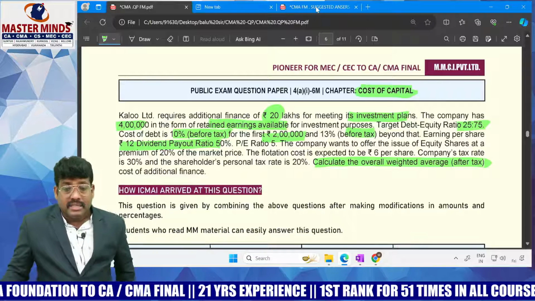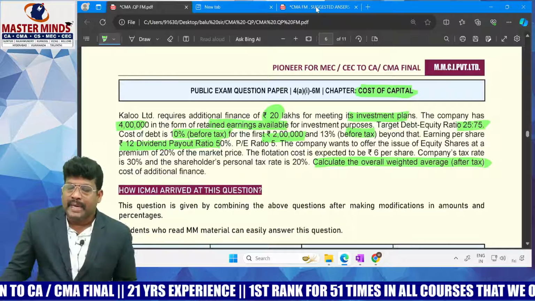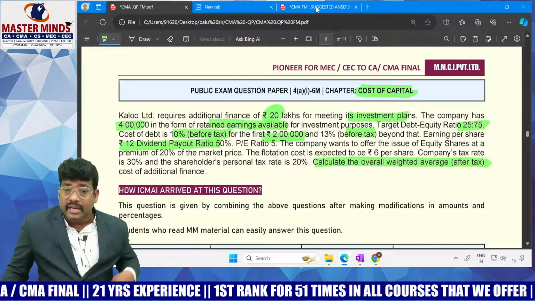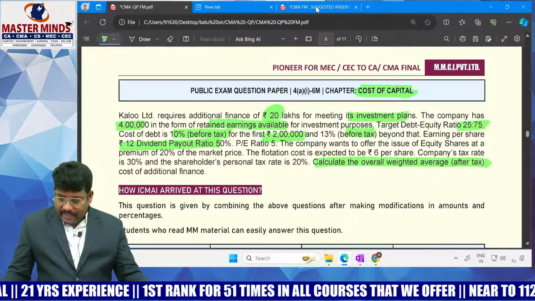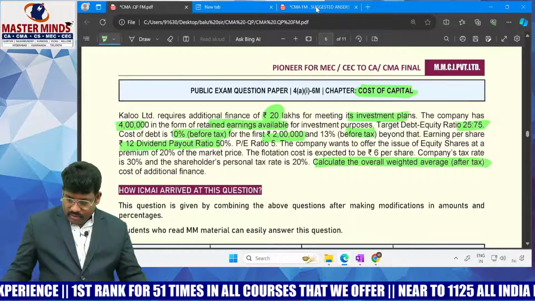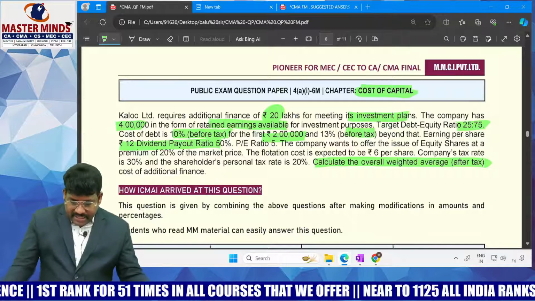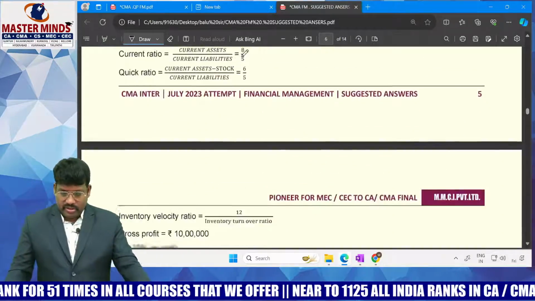As debt increases, certainly there would be an effect on PE ratio. PE ratio formula: market price divided by EPS. It shows the relationship between EPS and market price, right? And here debt equity ratio is 25:75. Earning per share is also given. So while considering each and every specific cost, you have to calculate weighted average cost.